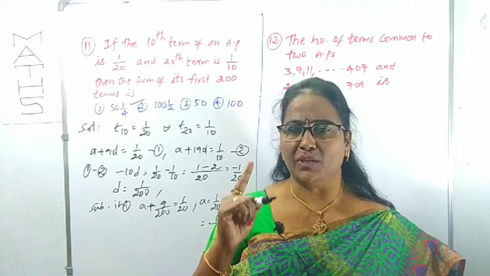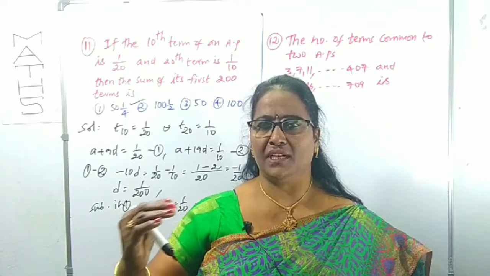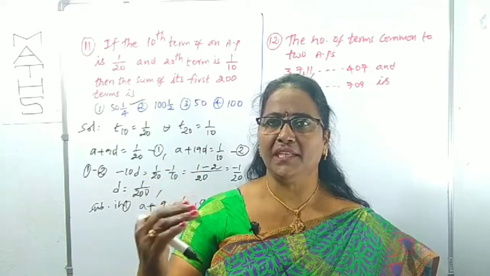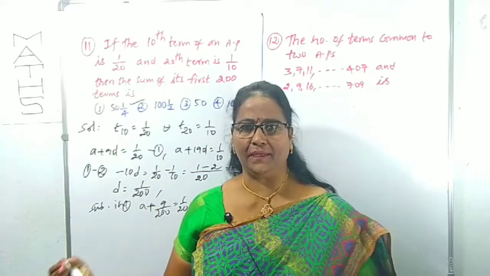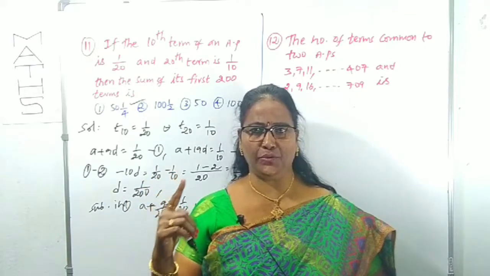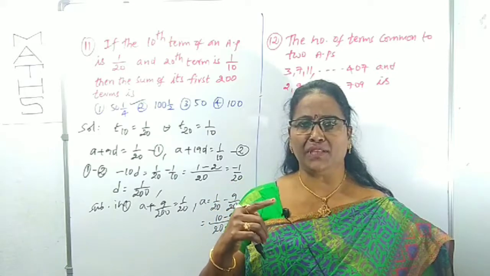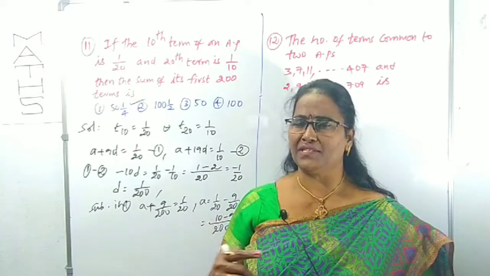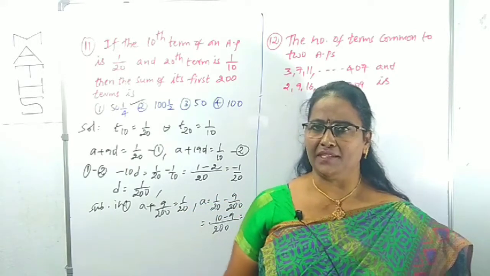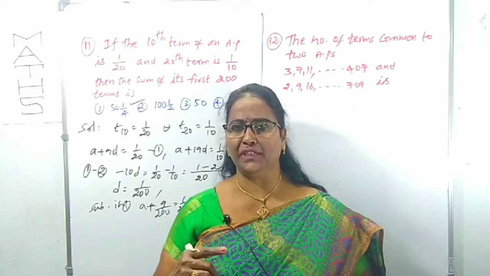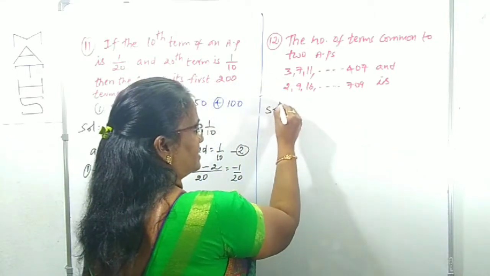We can recognize one point here. If we take any two AP series such that there are some common terms, the series formed by the common terms also forms an AP series. That is one of the points we have to recognize. The series formed by the common terms of two APs is also an AP. That's why you have to find at least two common terms among the two series.